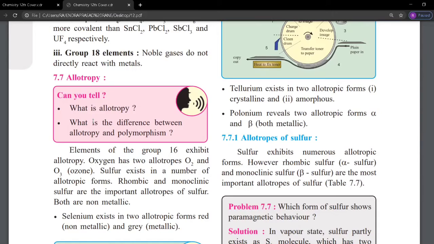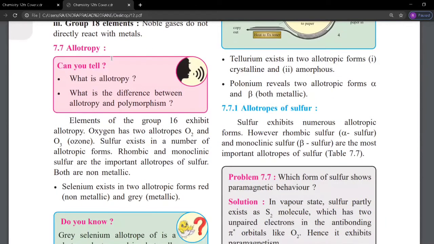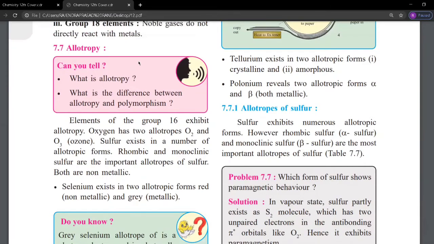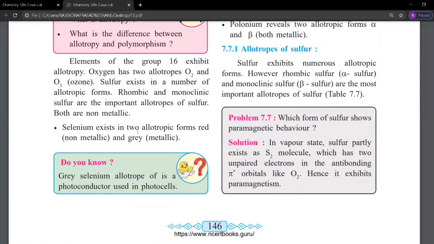Color, density, and melting point show that the different forms have different physical properties. For example, selenium exists in two allotropic forms. Red is non-metallic and gray is metallic.